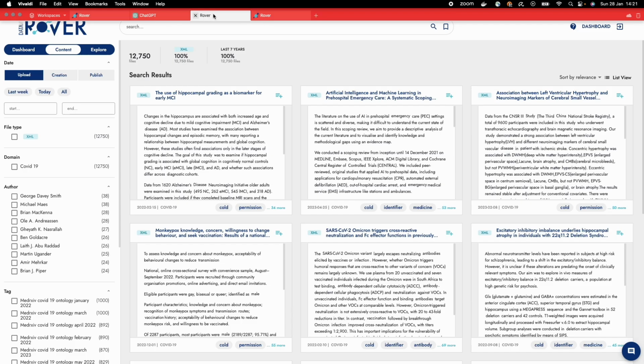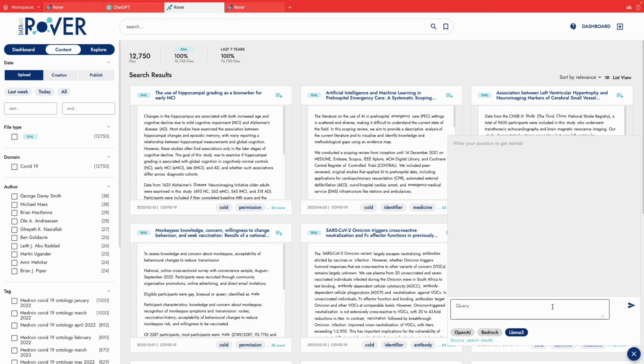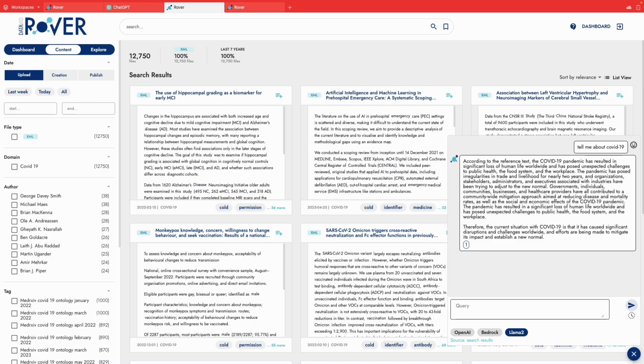Let's go to a different scenario. I will ask a generic question. Tell me about COVID-19. As the question is not very specific, using LLMs again, this question would be rephrased to something like, what is the situation with COVID-19? Okay, so we actually get information about the COVID-19 situation.